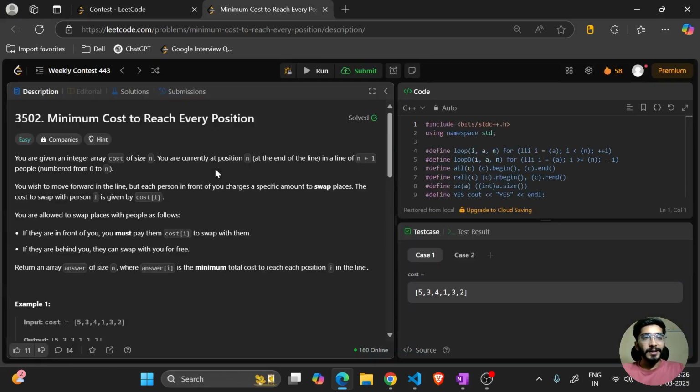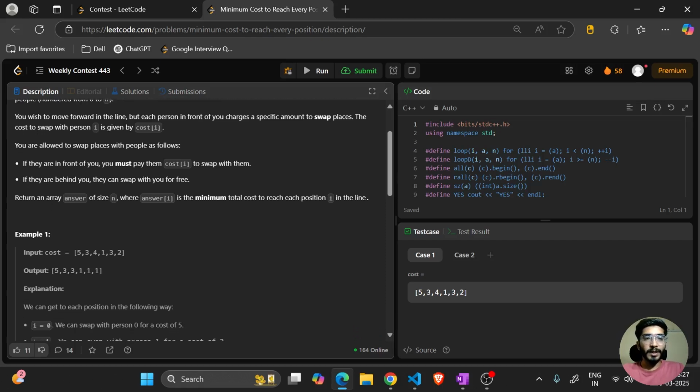It says that you are given an integer array cost of size n, and you are currently at position n, which is at the end of a line of n plus 1 people. You wish to move forward in the line, but each person in front of you charges a specific amount to swap places. The cost to swap places with person i is given by cost[i], and you are allowed to swap places with people as follows. If they are in front of you, you must pay them cost[i] to swap with them. If they are behind you, then you can swap with them for free. Return an answer array of size n, where answer[i] is the minimum total cost to reach each position i in the line.